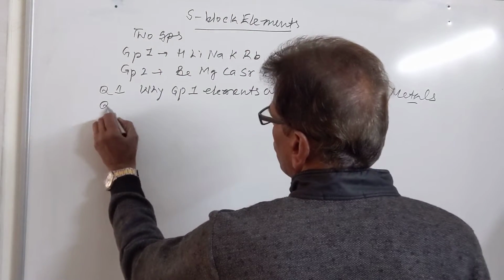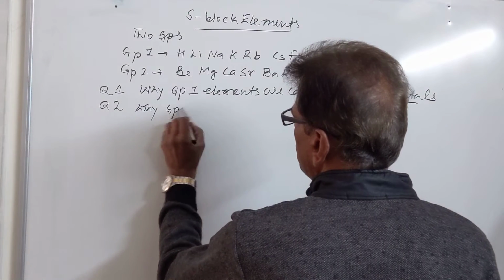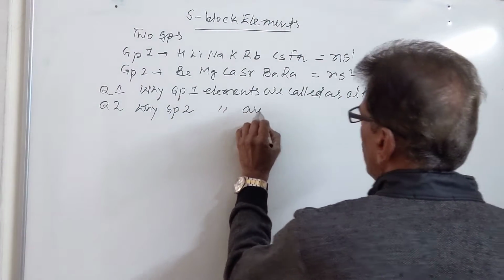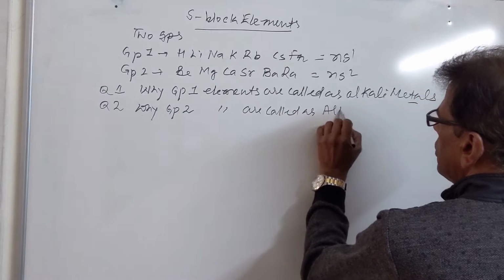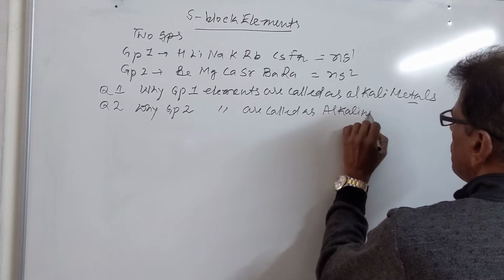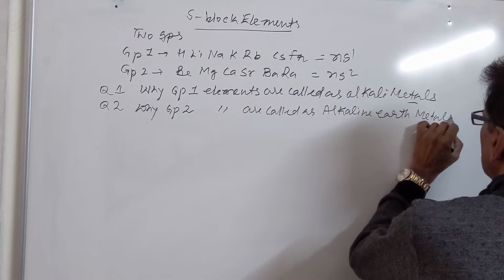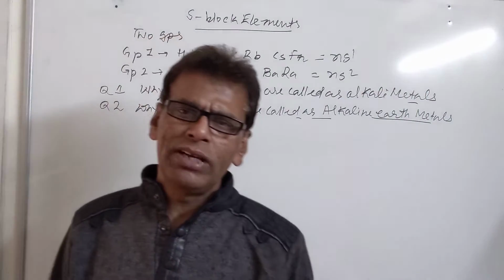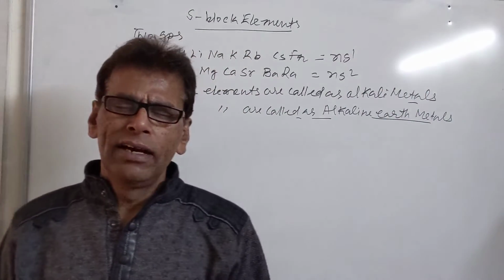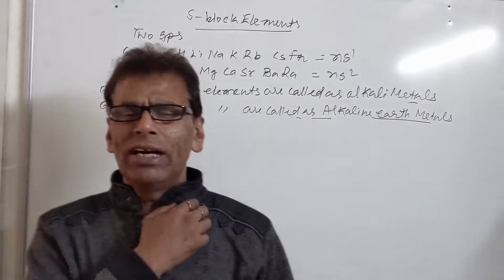Then we have the second question, why group 2 elements are called alkaline earth metals. Since these elements also form alkalis on reaction with water and their oxides are heat resistant, just like alumina, which is popularly known as earth.